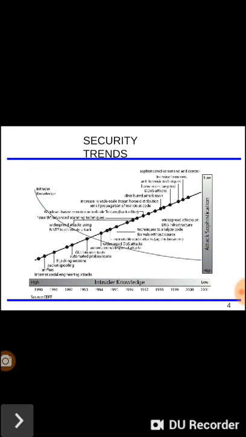That line is not inclined to the horizontal line. Okay, always it is rising up. So you can consider that day by day, year by year, the security attacks are increasing. This is what you can consider about the security trends.